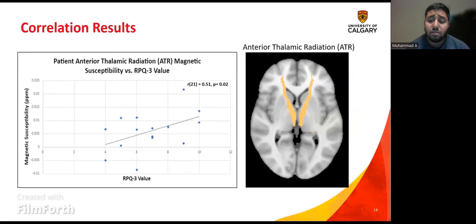Another result we found in our data was a significant positive and linear correlation between our QSM values and our RPQ3 value. The RPQ3 value is the sum of the scores of the first 3 questions of the Rivermead Post-Concussion Symptom Questionnaire, and these questions address somatic symptoms. The higher the score is, the worse your symptoms are. We found that the worse your symptoms were, the higher magnetic susceptibility you had in the ATR.